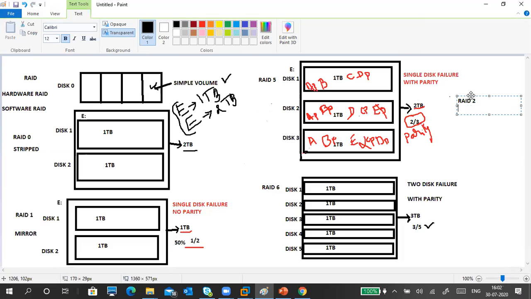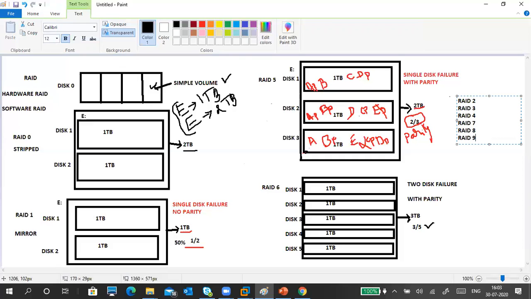RAID 2, RAID 3, RAID 4, RAID 5 we know, RAID 6 we know now, and RAID 7, RAID 8, RAID 9, where are they? These RAIDs actually do exist in reality.